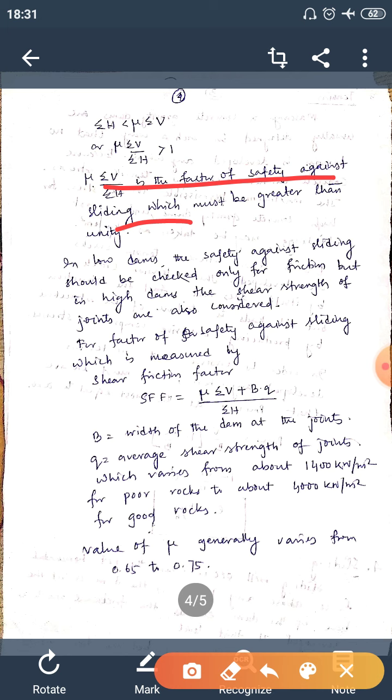For this, the factor of safety against sliding by shear friction factor is measured by the equation mu sigma V plus BQ by summation H. B is the width of the dam, Q is the average shear strength of joints, which varies about 1400 kN per meter square for poor rocks and 4000 kN per meter square for good rocks. And the value of mu generally varies from 0.65 to 0.75.